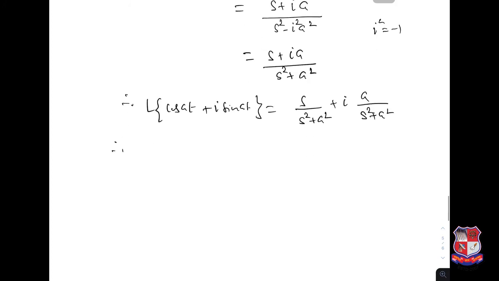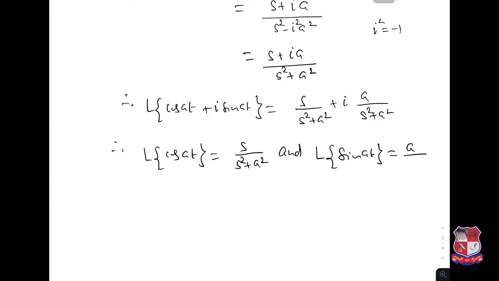By comparing, we can say that the Laplace transformation of cosine at is s over s square plus a square, and the Laplace transformation of sin at is a over s square plus a square. Both results you can get simultaneously here.